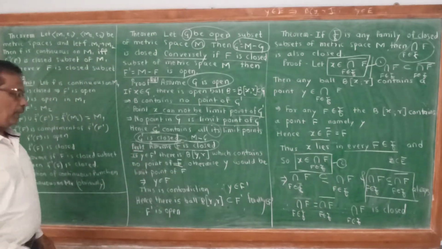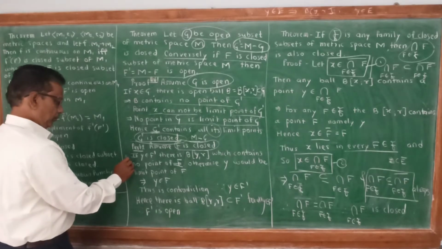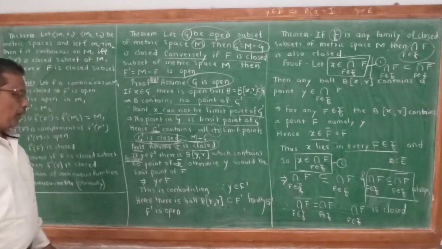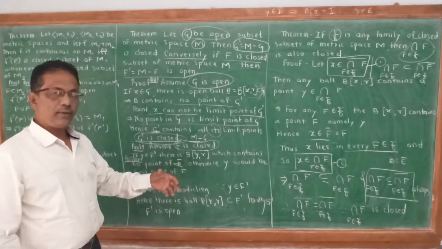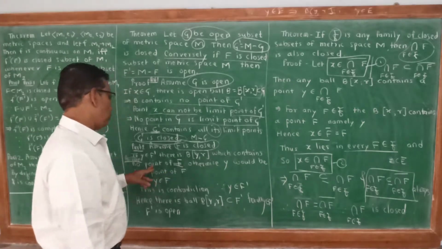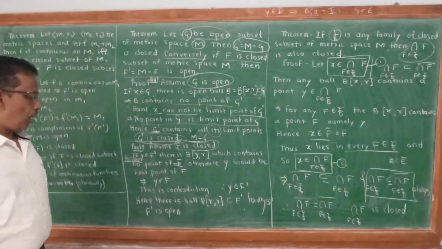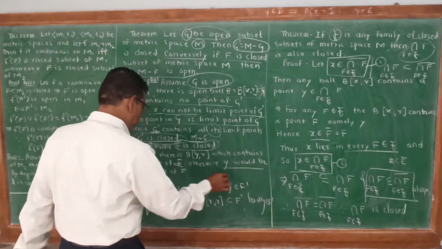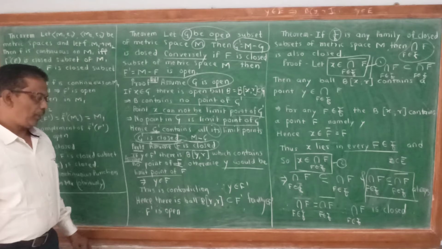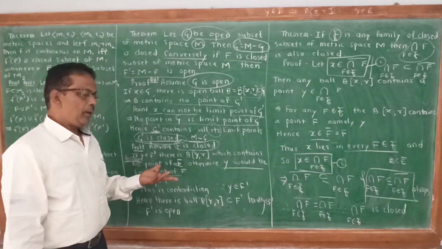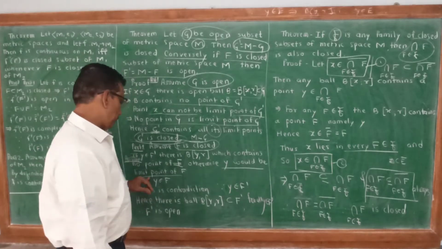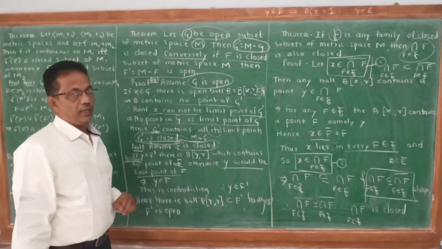Here we assume that if Y belongs to F dash, there is a ball B of Y, r which contains no point of F. Otherwise, what will happen? Y would be a limit point of F. If no point, no problem. But otherwise, Y would be the limit point. That is, Y belongs to F.